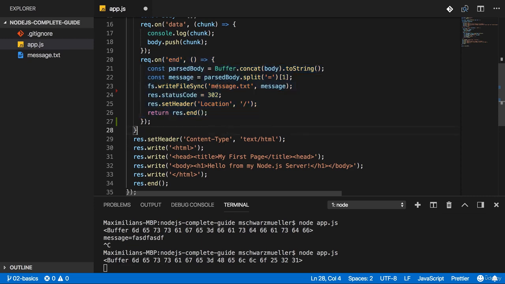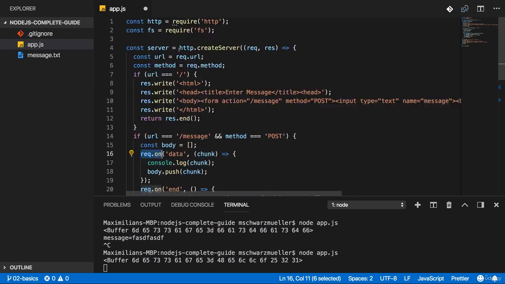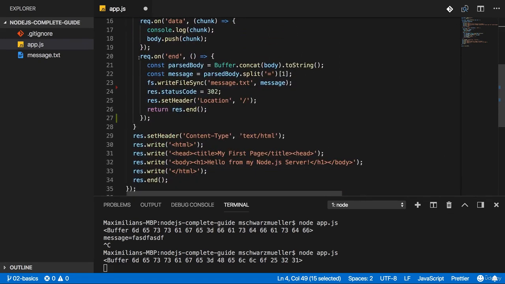But it also means that it's super important to understand that with request.on or code like http.createServer, these are some examples where Node.js uses a pattern where you pass a function to a function and Node will execute these passed-in functions at a later point of time, which is called asynchronously. Now, it's not always the case that a passed-in function is necessarily executed at a later point of time, but Node.js uses this pattern heavily, and throughout the course, I'll of course let you know when this is the case and when Node executes something asynchronously.